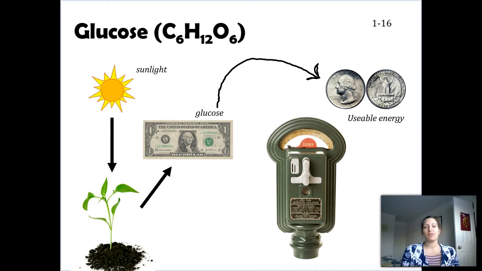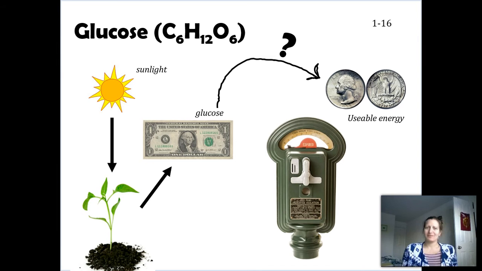This is the same thing as us as humans. We eat these plants, or we eat animals that eat plants. We get this glucose, but the thing is our muscles can't use glucose to go running. Our lungs can't use glucose to help us breathe. Instead, what we need to do is convert that glucose into a usable form of energy.